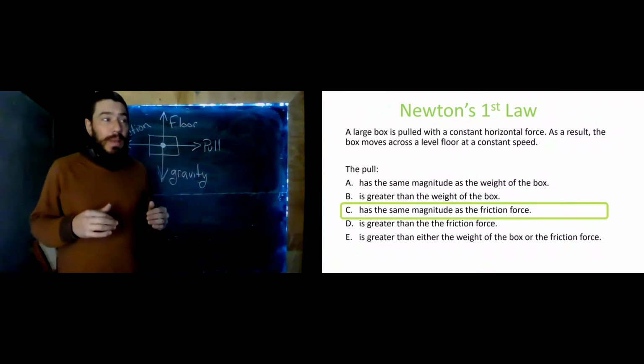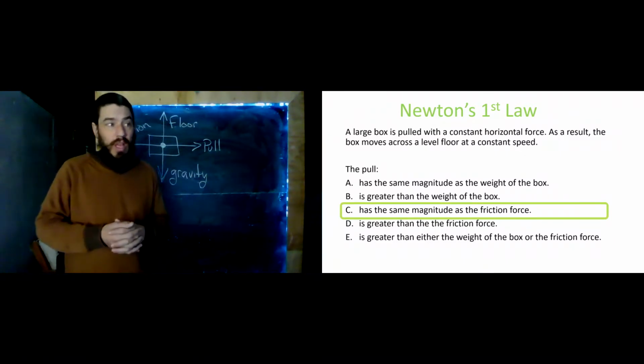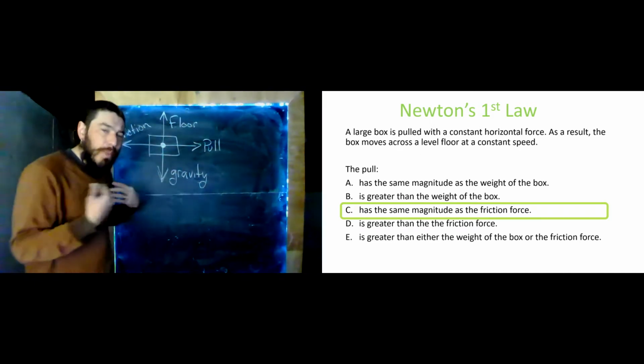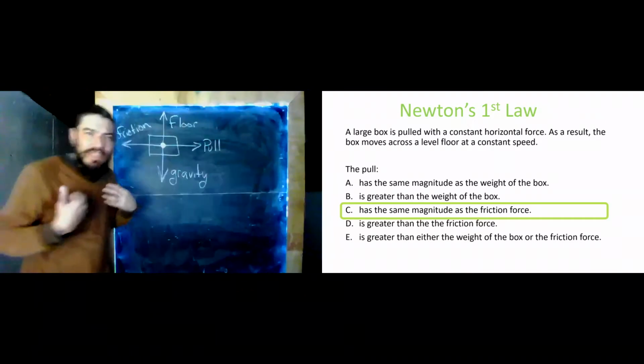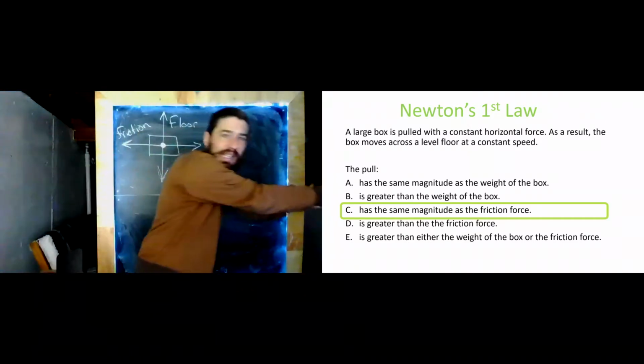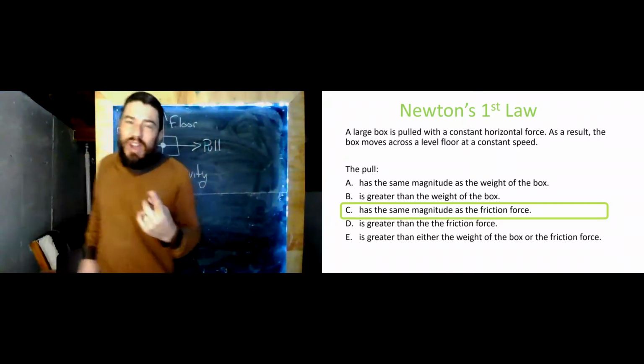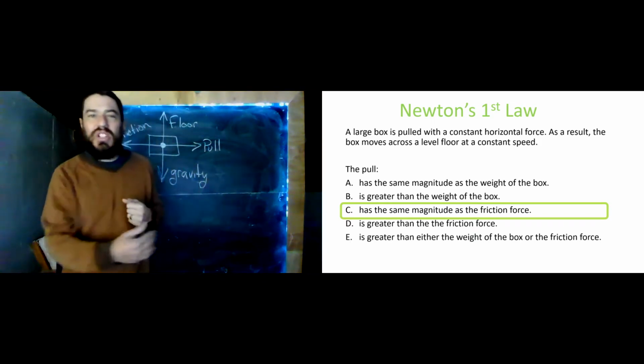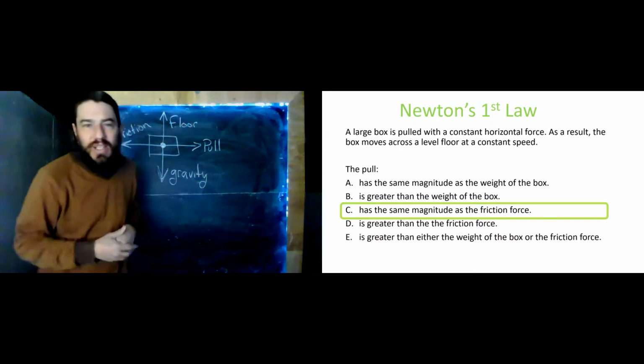Now, I think a lot of people choose D on this problem because they think, hey, isn't the box going in that direction? If the box is going in that direction, there must have to be some net force keeping it going in that direction. But that's an Aristotelian mindset. That's a mindset that says, I need to be exerting this force in order to keep the object moving, otherwise it will stop.